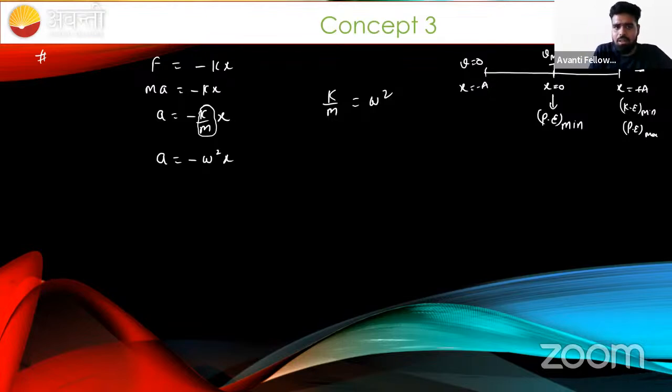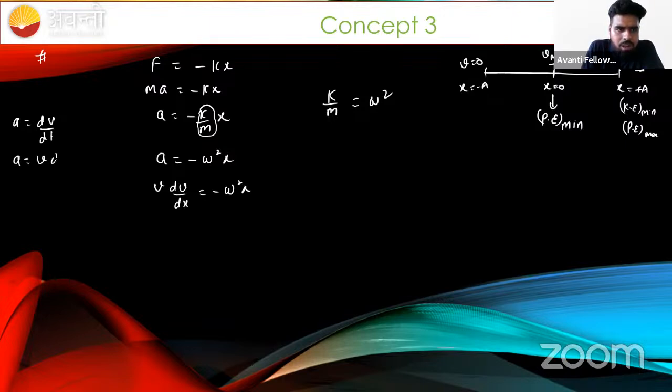One more thing we have to see here. Sir, we develop a relationship here. So acceleration is also written as v dv upon dx. I hope everybody is aware of this formula. Sir, just k by m. Take k by m as omega square for now, later we will see why we consider omega square. Sir, acceleration is v dv by dx, we can write that. Yes, because we know that if you want acceleration in terms of time, then it is dv upon dt. If we want this relation in terms of displacement, then it is v dv by dx.